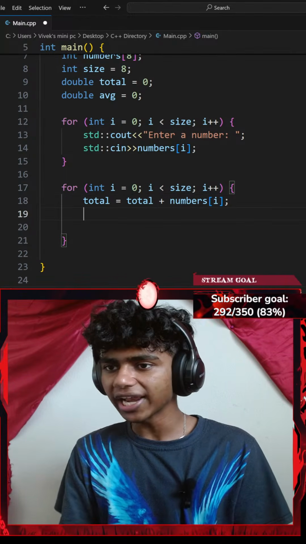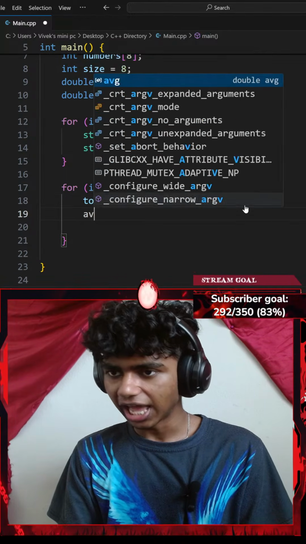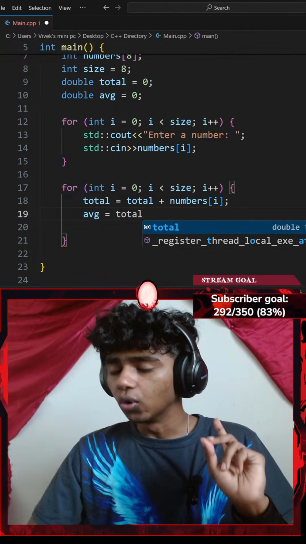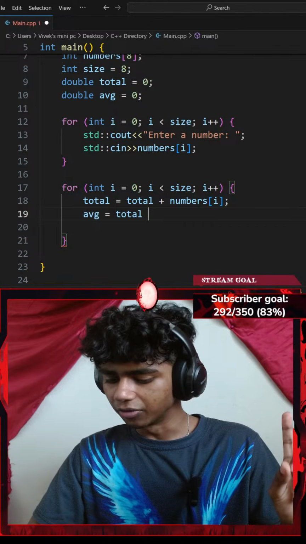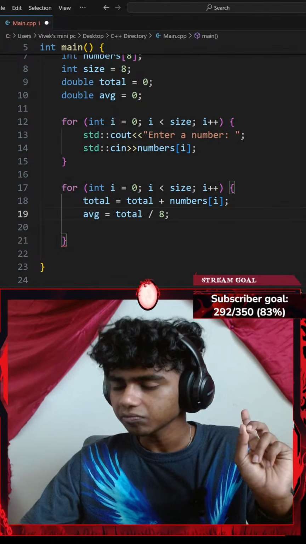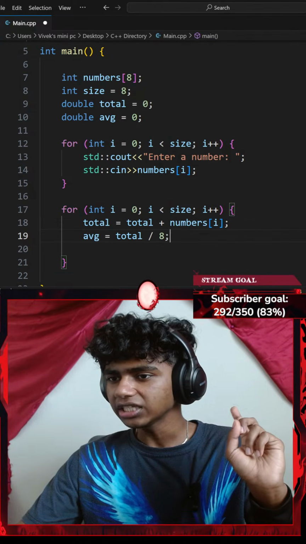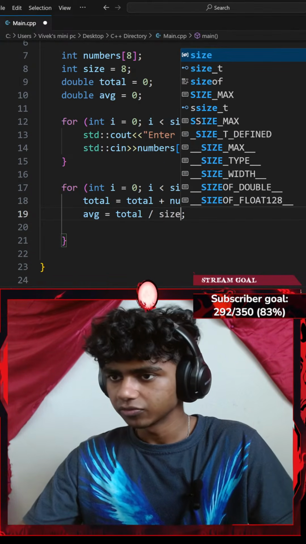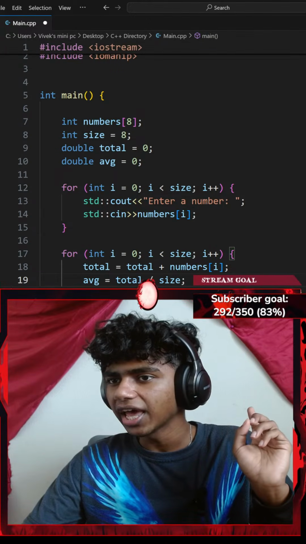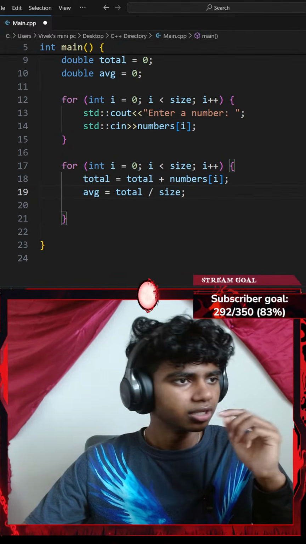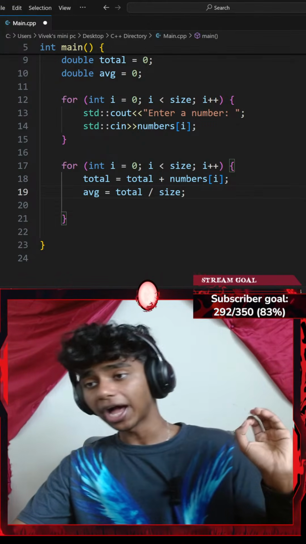Okay, next up, let me find average. So I'll go with my average variable is going to be equal to my total variable, which is the sum of all my numbers, divided by 8. Okay, perfect, that should work. The reason I went with 8, I could go with my size variable. There we go. Because there are 8 elements inside of my array.